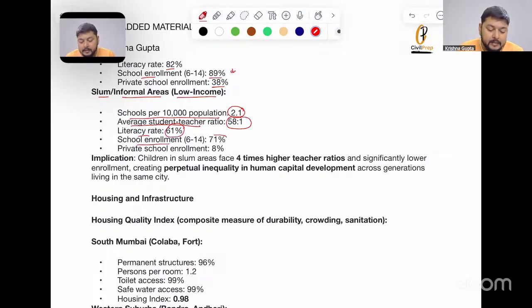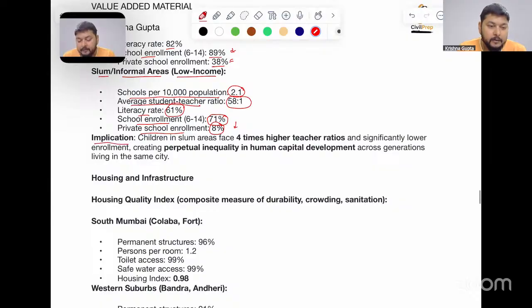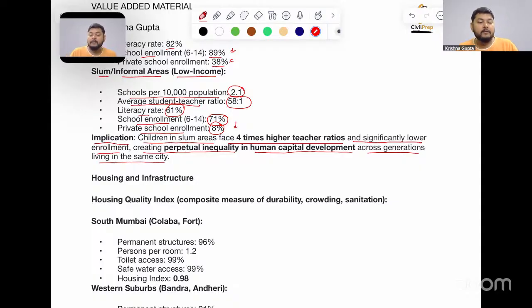School enrollment is just 71%, while private school enrollment is just 8%. Okay, it is just one fifth of the above part. Implication: children in slum areas face four times higher teacher ratios and significantly lower enrollment, creating perpetual inequality in human capital development across the generations living in the same city. This will not only affect the generation of that particular year, but an intergenerational disparity will be created here because of the lack of education and the various aspects.